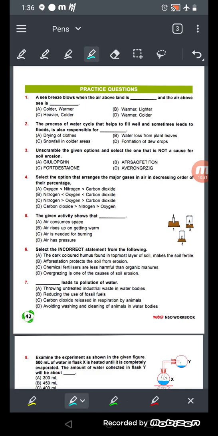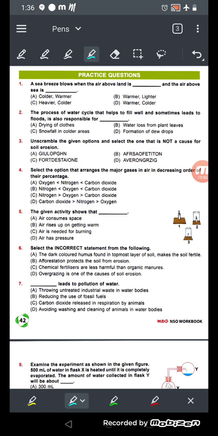So let's see here. The first one is: sea breeze blows when the air above land is dash and the air above sea is dash. So you know the sea breeze and land breeze. When the land air is warmer and the sea air is colder, then only the sea breeze occurs.